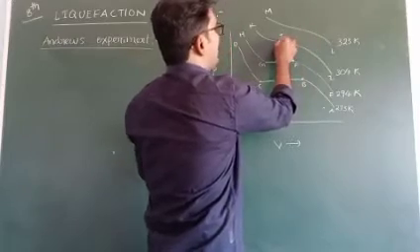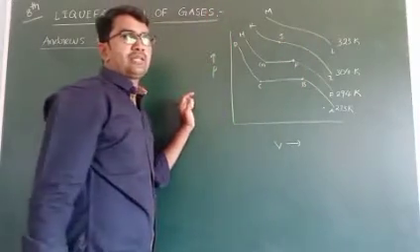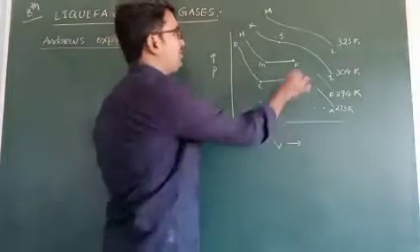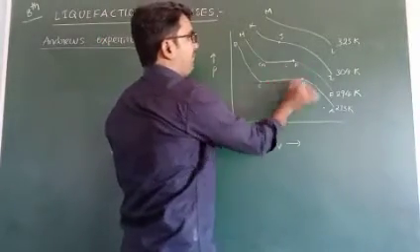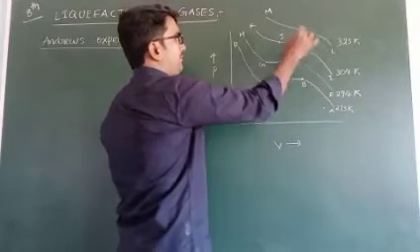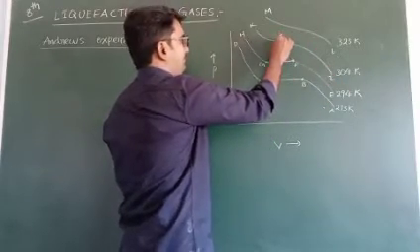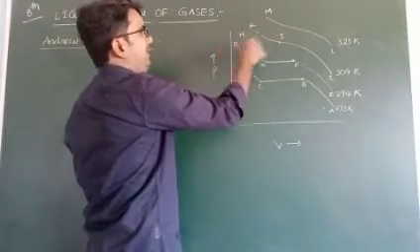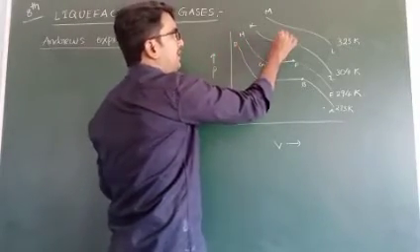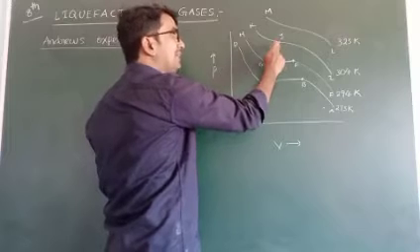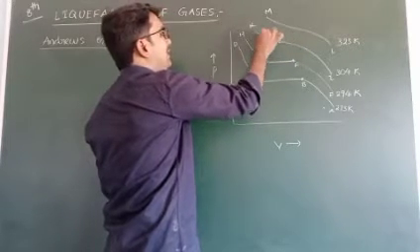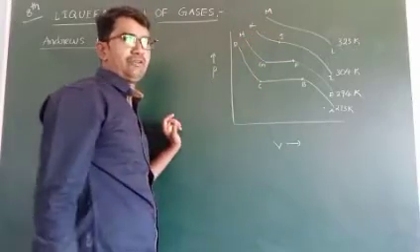Exactly at point J, the gaseous molecules are completely converted into liquid, because of the high pressure applied. After that, only liquid molecules are observed.